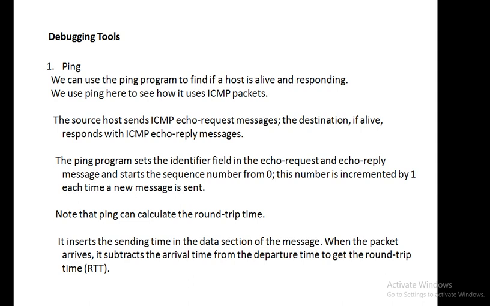Why does it have to set it? If it is sending the first ping, then the sequence number will be equal to 0 because that is the first one. If it is sending the second one, then it will increment it by 1, and it will keep incrementing by 1 every time it sends a ping message. The ping debugging tool is also used to calculate the round trip time. How does it do that? It is very simple.